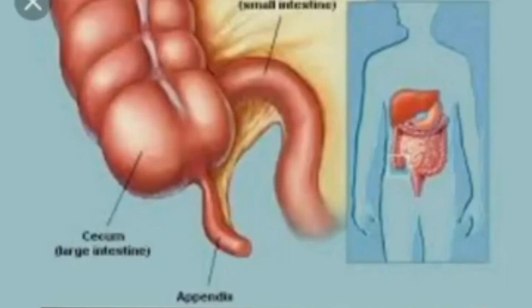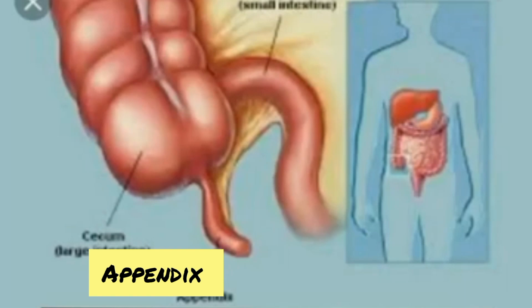The appendix is a useless organ in human beings, but it is useful for ruminants. Which are the ruminants? Cows and buffaloes. The main function of the appendix is to digest cellulose, which is present in more proportion in uncooked food.